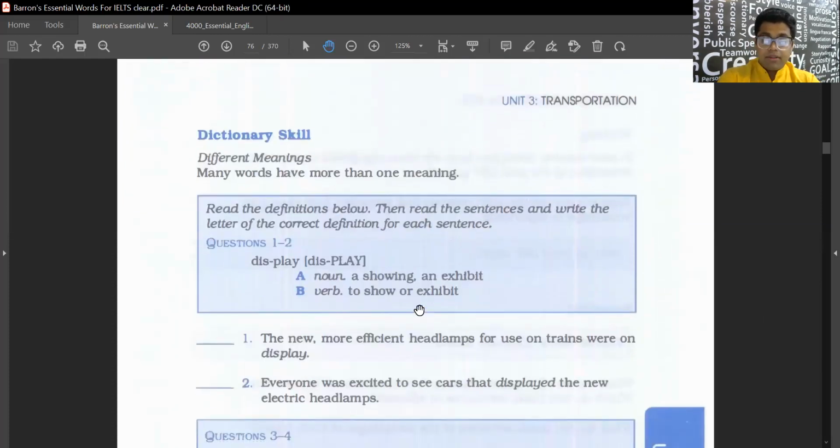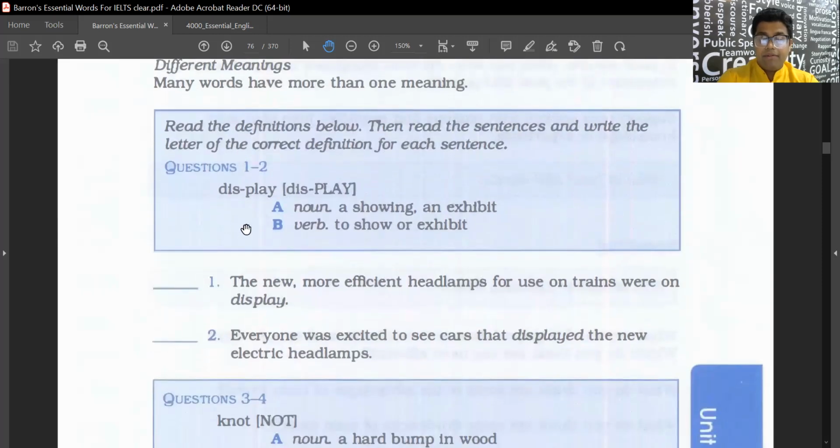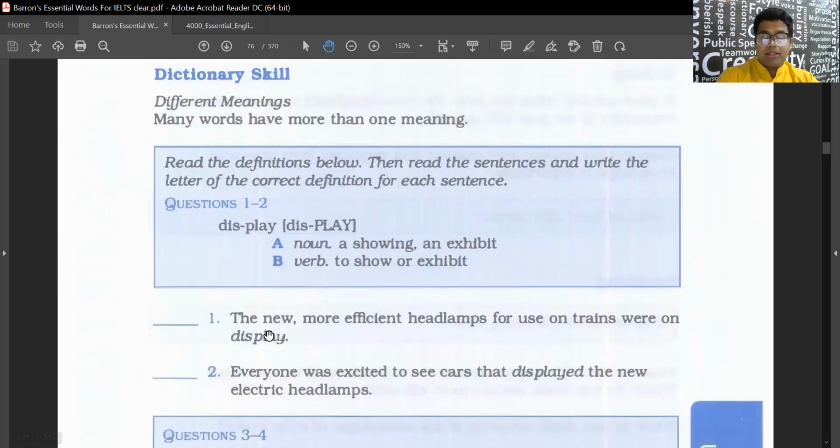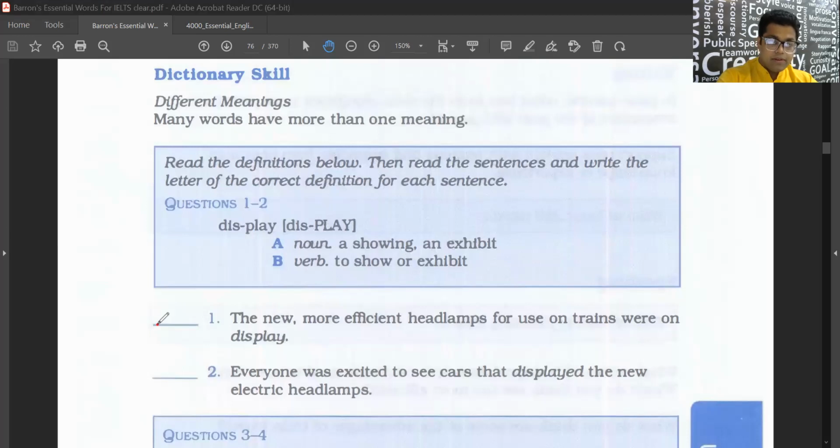So dictionary skill now, some words might have multiple meanings. So here we have the word display. Display as a noun means showing and exhibit, pradarshan. Verb means to show or exhibit. So you tell me what is this? The new, more efficient headlamps for use on trains were on display. So what is it? Is it a verb or a noun? They were on display. Is it a verb or is it a noun? How is it a verb? They were on display, they were on exhibition. So it's a noun.